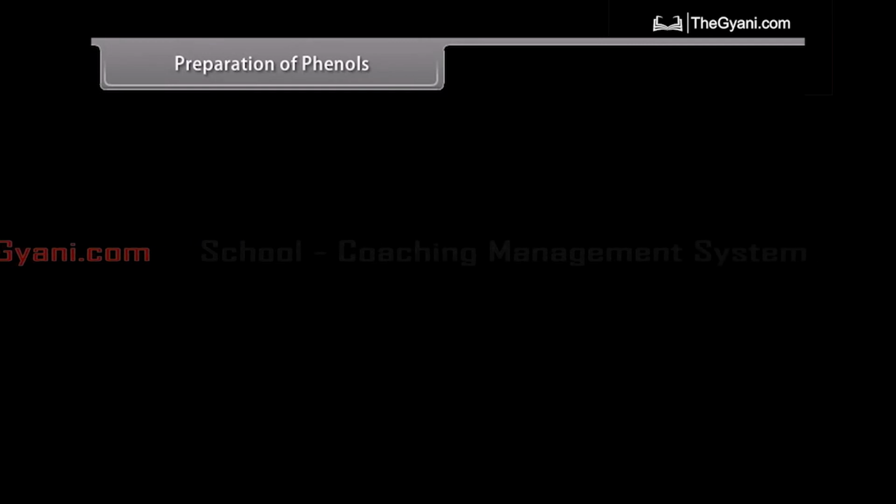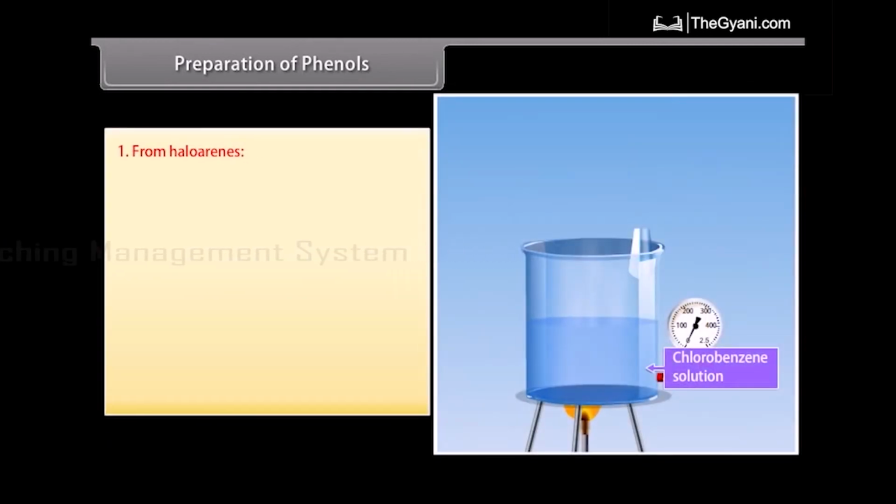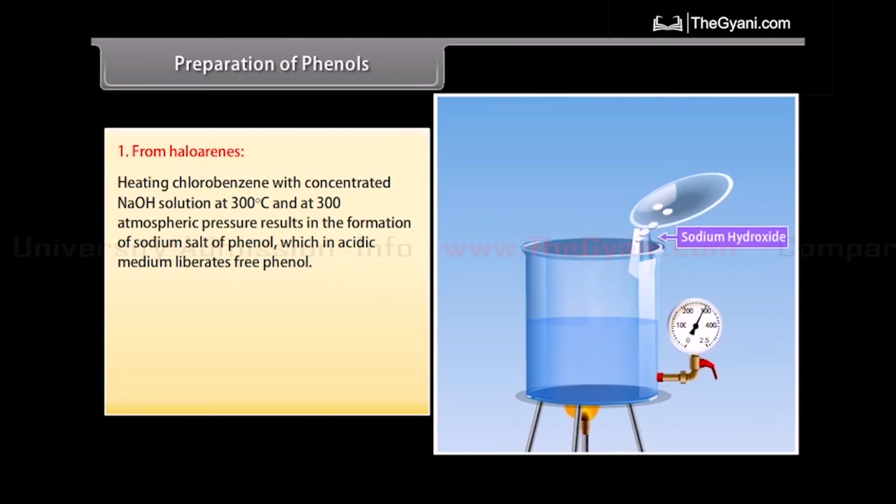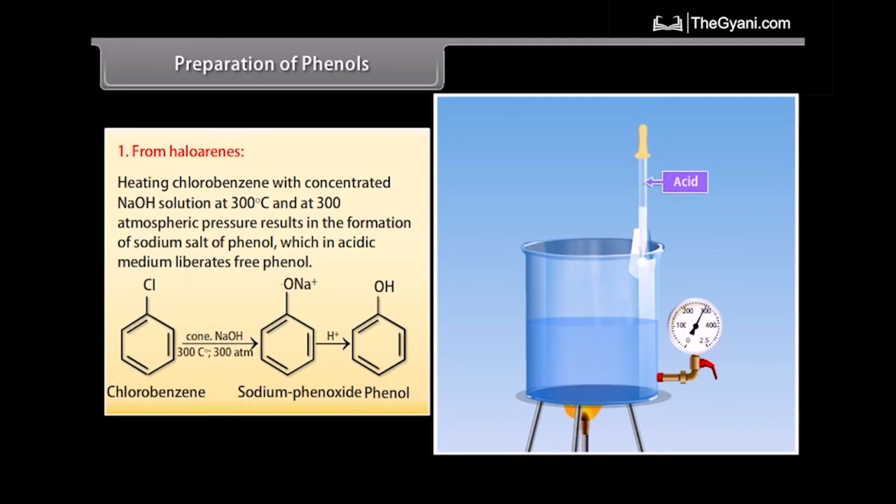Preparation of phenols. From haloarenes. Heating chlorobenzene with concentrated sodium hydroxide solution at 300 degrees Celsius and 300 atmospheric pressure results in the formation of sodium salt of phenol, which in acidic medium liberates free phenol. Chlorobenzene with concentrated NaOH at 300 degrees Celsius forms sodium phenoxide, and then acidification gives phenol.